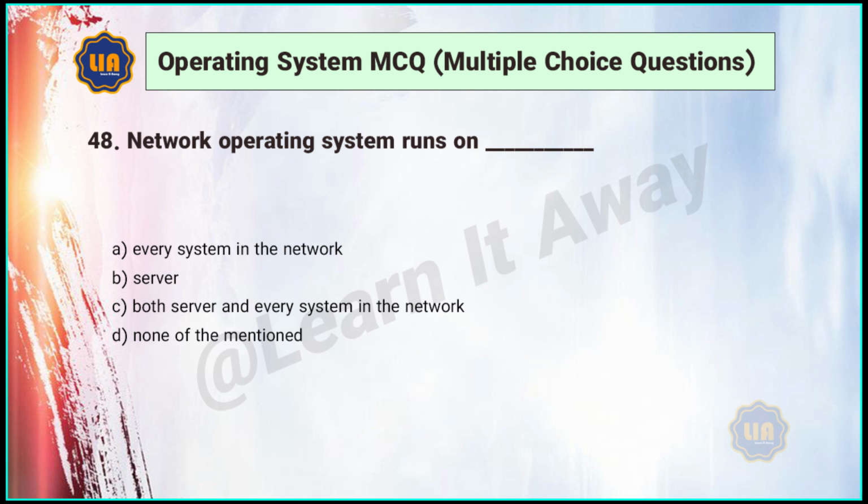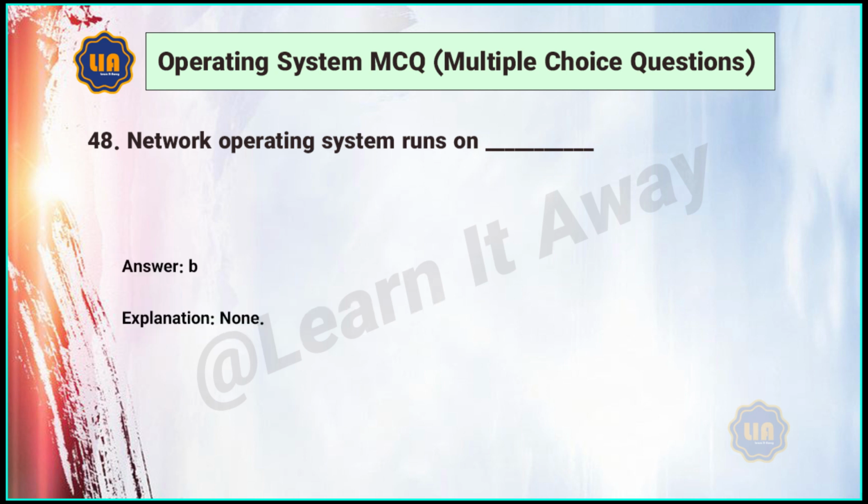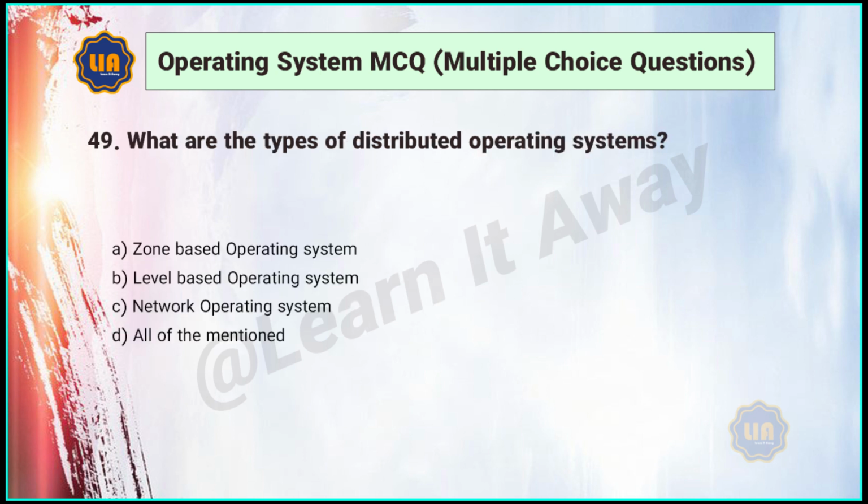48. Network operating system runs on A. Every system in the network. B. Server. C. Both server and every system in the network. D. None of the mentioned. Answer: B. 49. What are the types of distributed operating systems? A. Zone-based operating system. B. Level-based operating system. C. Network operating system. D. All of the mentioned.